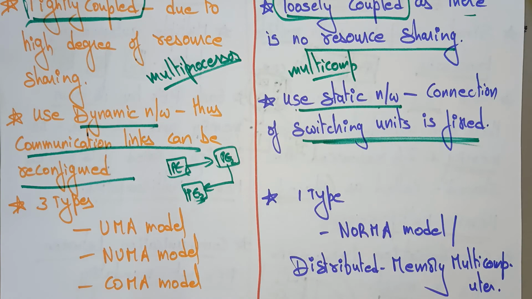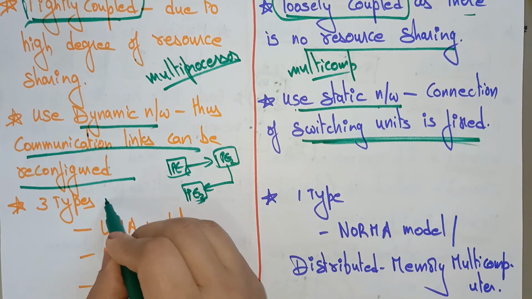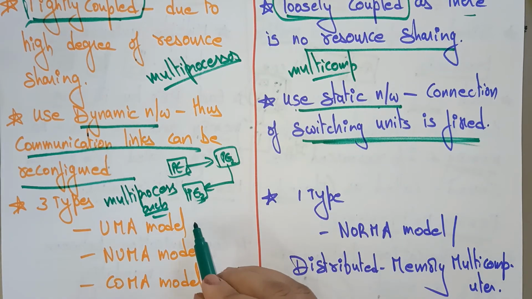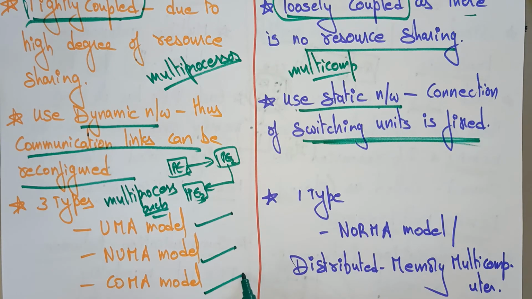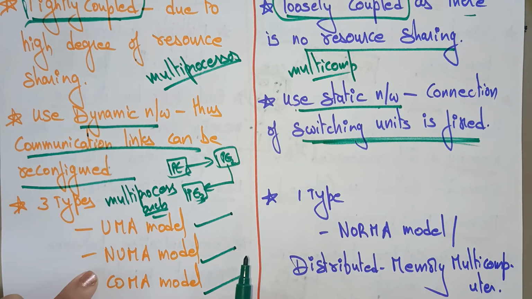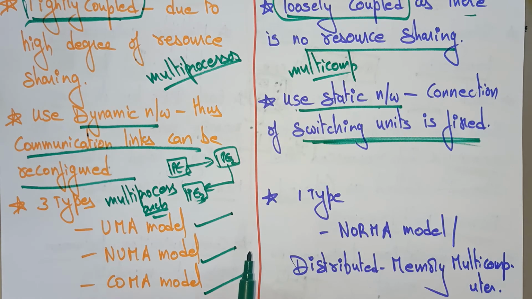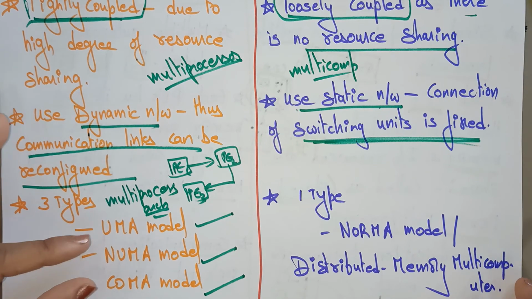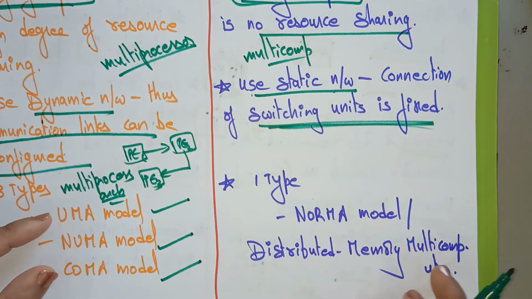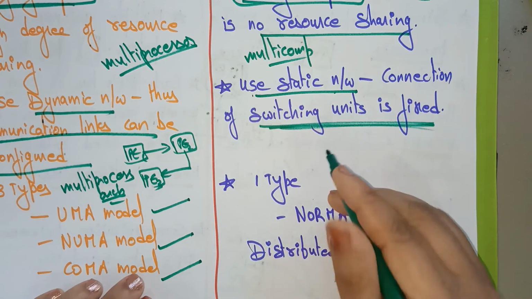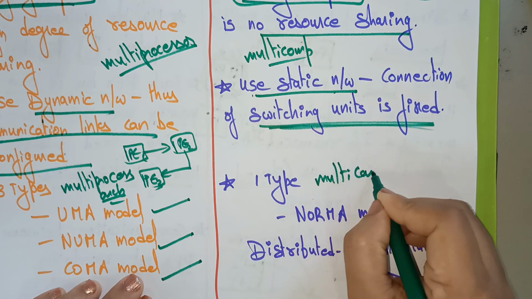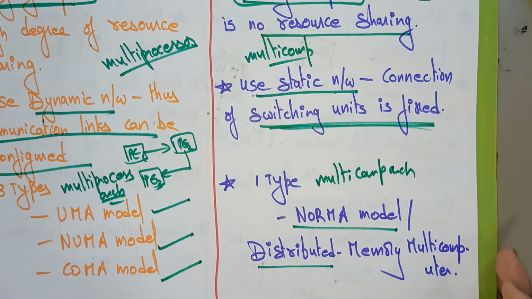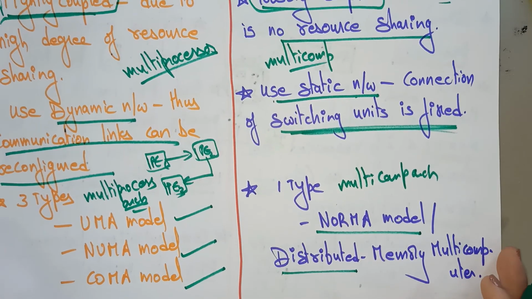Now coming to the three types of multiprocessor architectures: the UMA model, NUMA model, and COMA model. That is, uniform memory access, non-uniform memory access, and cache only memory access. These are the three types of multiprocessor architectures. Now coming to the multi-computer, there is only one type of multi-computer architecture, that is the NORMA model. You also call it distributed memory multi-computers. So these are the different types of architecture.